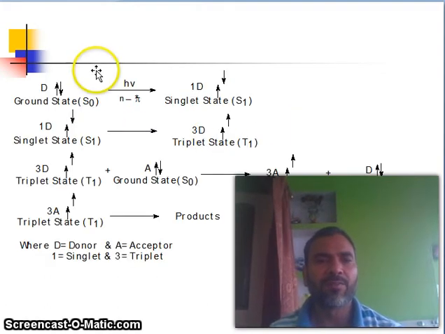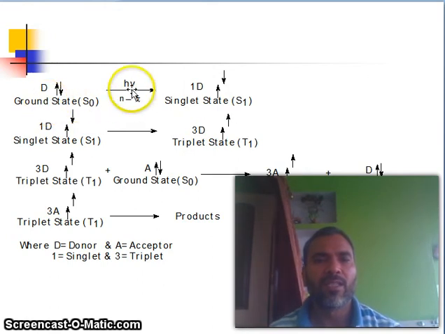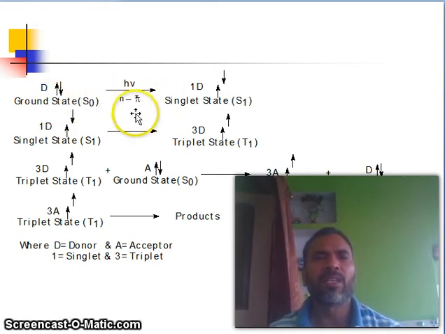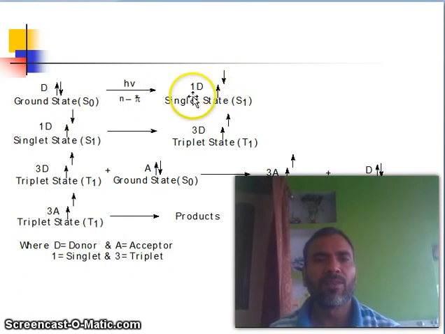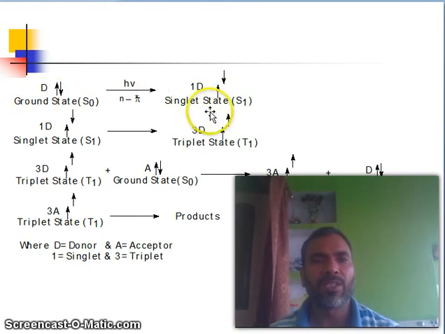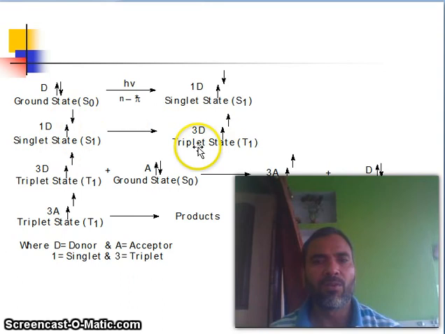You can see this is the ground state S0, donor, it undergoes n to pi star excitation with h nu to the singlet state S1. You see, singlet state 1D, because it must be different from the ground state. And from singlet state S1, by intersystem crossing, it goes to the triplet state 3D, triplet state T1.